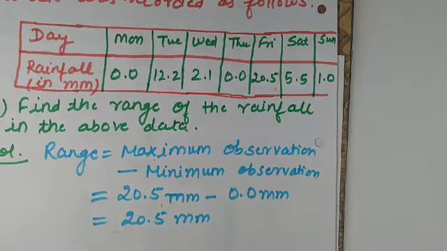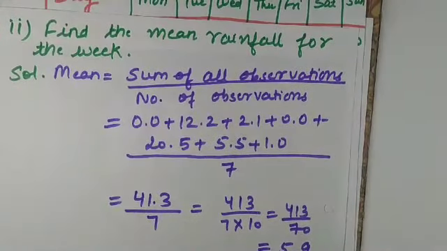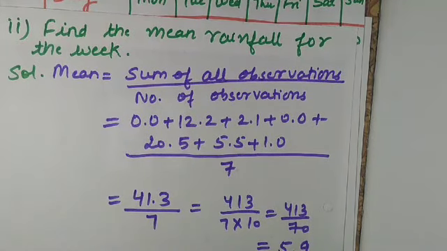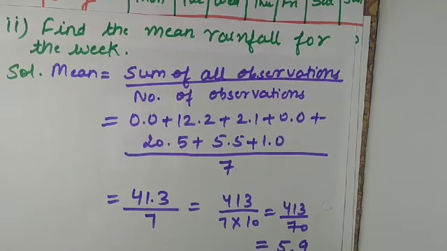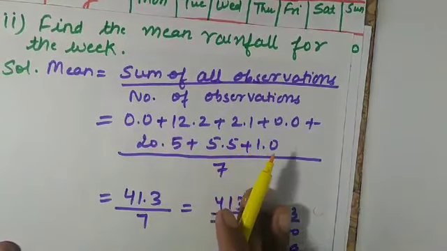Now the second part they are asking is to find the mean rainfall of the week. We have to find the mean, or you can say average or arithmetic mean. So just recall the formula for finding mean: sum of all observations over number of observations.